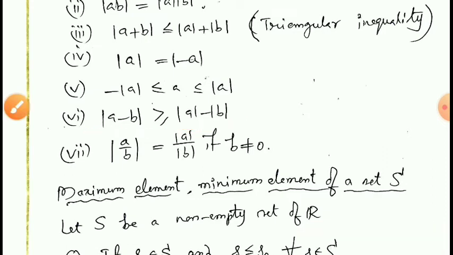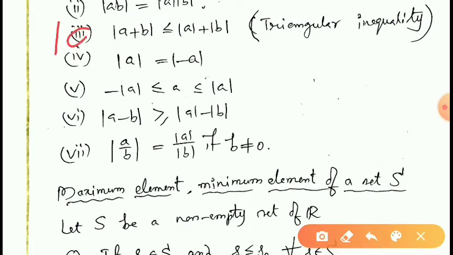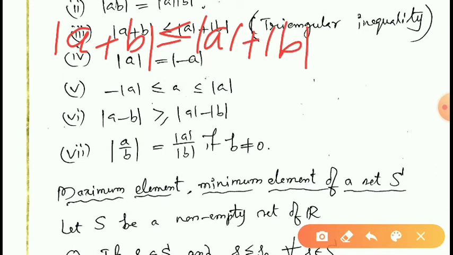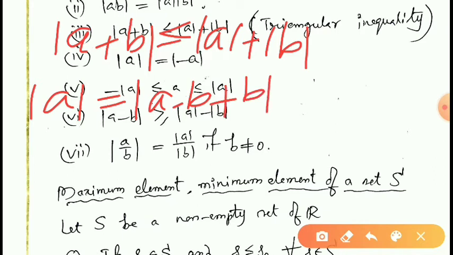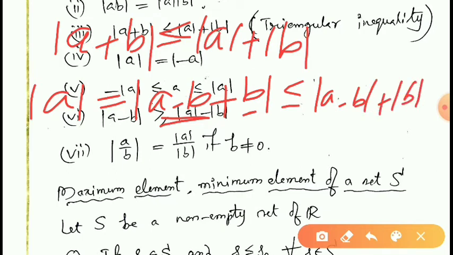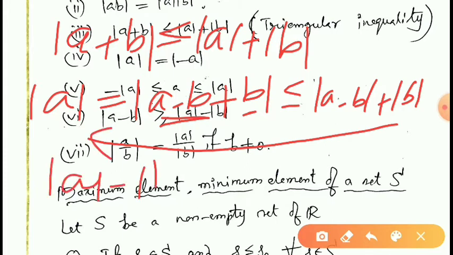By triangular inequality, we can write modulus A plus B is less than or equal to modulus A plus modulus B. Therefore, take modulus A. This can be written as modulus A minus B plus B. By applying triangular inequality, take A minus B as a number and B as a number, then we get less than or equal to modulus A minus B plus modulus B. Therefore, shifting modulus B to this side, we get modulus A minus modulus B is less than or equal to modulus A minus B.